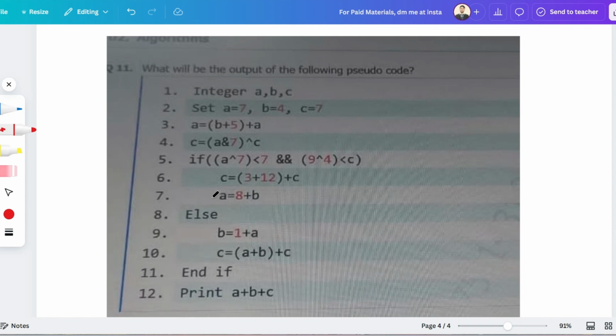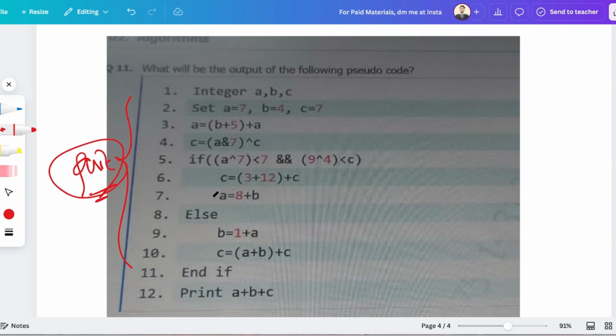As you can see here, the number of lines in the question is 12. Don't be worried about this. Most of the time the if block is going to be false, and you don't have to execute the statements inside it, so you have to skip those. So whenever the number of lines is greater, you have to solve less. This is a quick question for you guys, so please give the answer in the comment section.